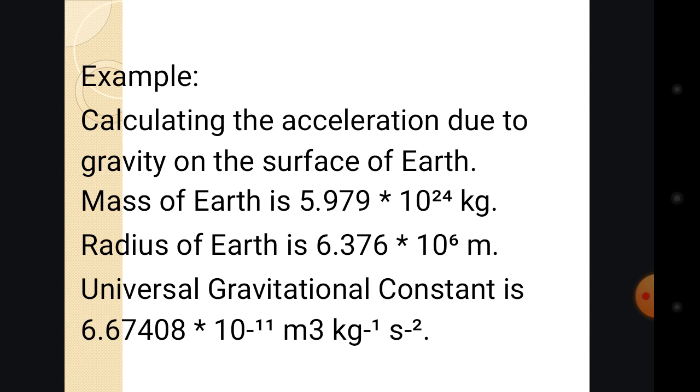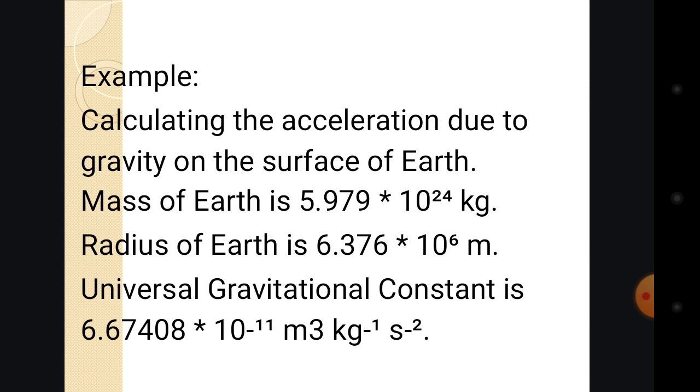So here is an example for acceleration due to gravity. It says to calculate the acceleration due to gravity on the surface of the earth. The mass of the earth is equal to 5.97 times 10 to the power of 24 kilogram. So you see that the mass is given, and the radius of the earth is 6.376 times 10 to the power of 6 meter.